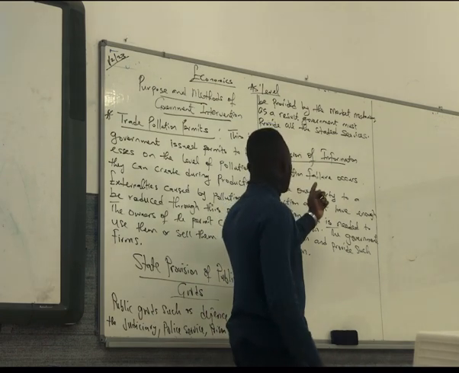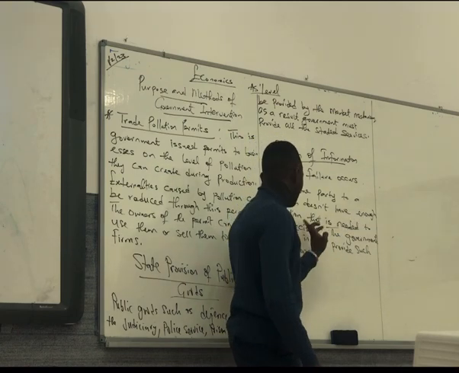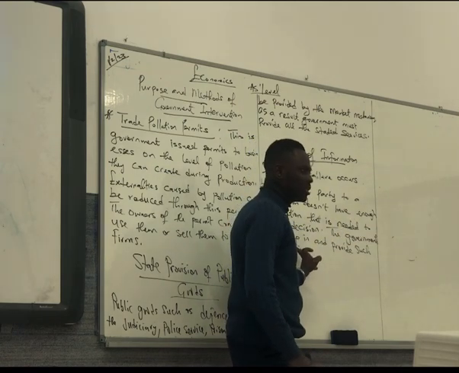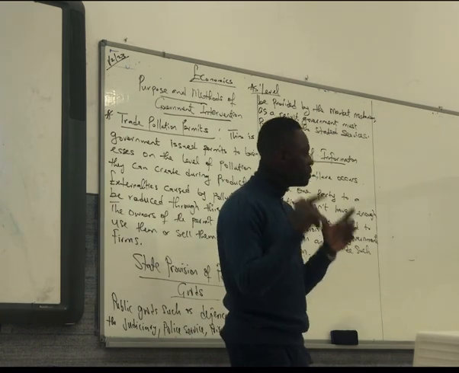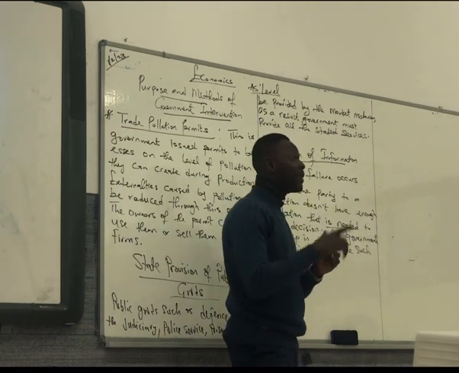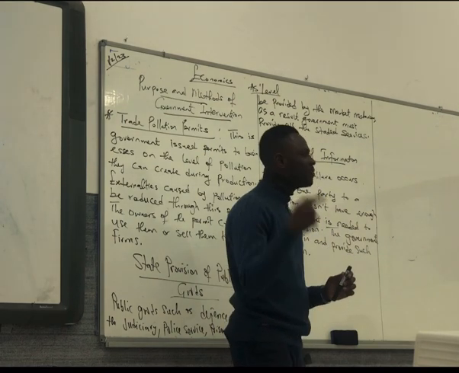So here I wrote, information failure occurs because one party to a transaction doesn't have enough information that is needed to take a decision. Whatever transaction we have to do should be based on a sound decision. But I might have taken a decision that is irrational because I lack information.